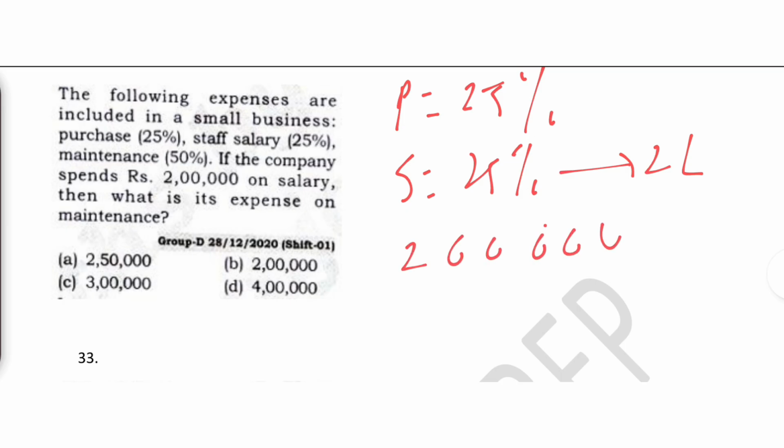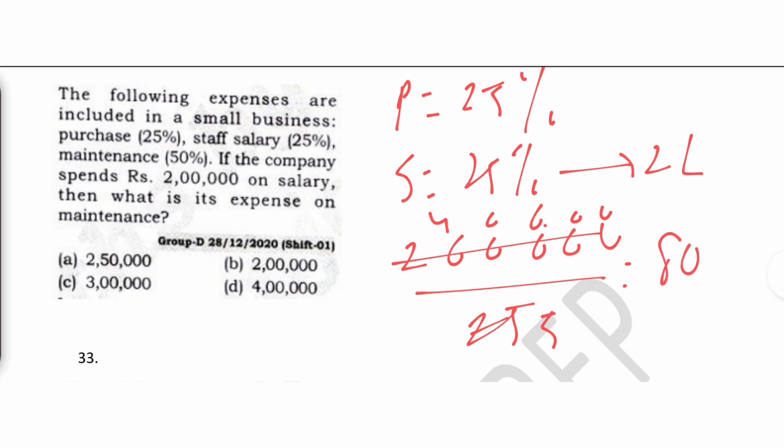This 2 lakh upon 25 is how much? 5 5s are 25, 5 4s are 20, 0 0 0 0, so 1% is nothing but 8,000.